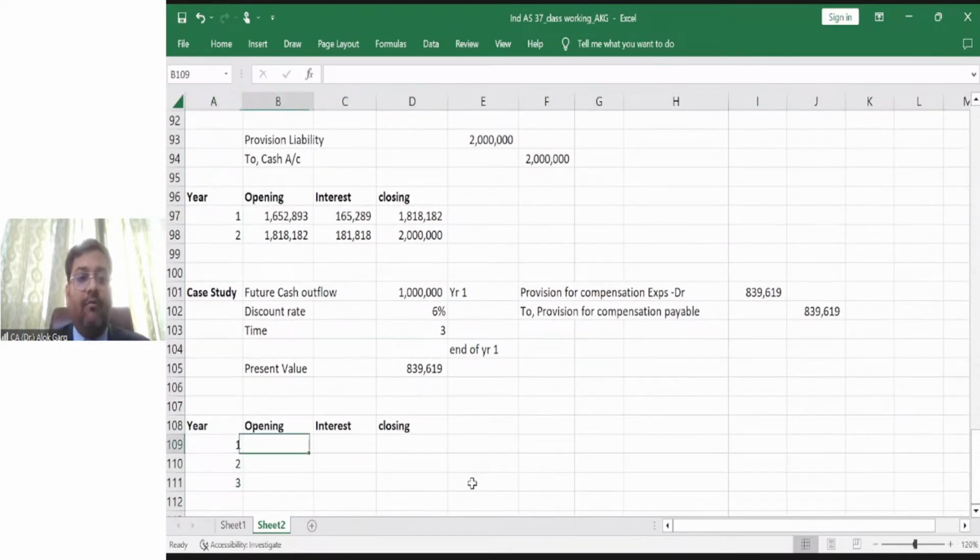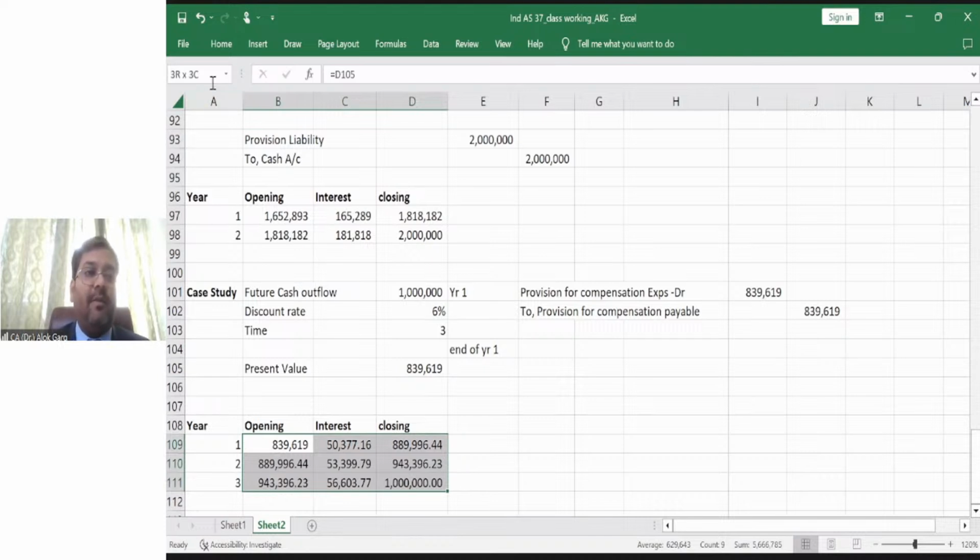What is the opening value? It is 839619. What is the interest rate? This multiply by 6%. What is the closing value? This plus this. Now this will become your opening value, this will become your interest, and this is your total value. Now this becomes your opening value, interest, and closing will be 10 lakh rupees. This is how this calculation has to happen.